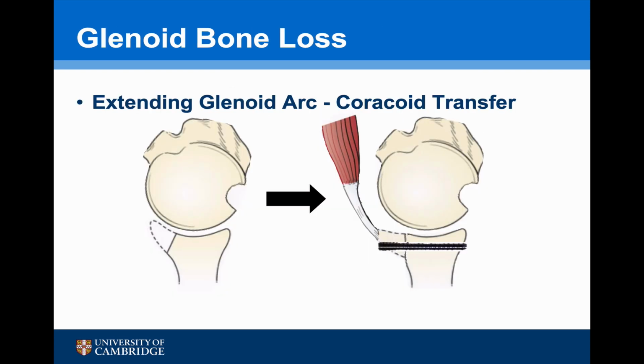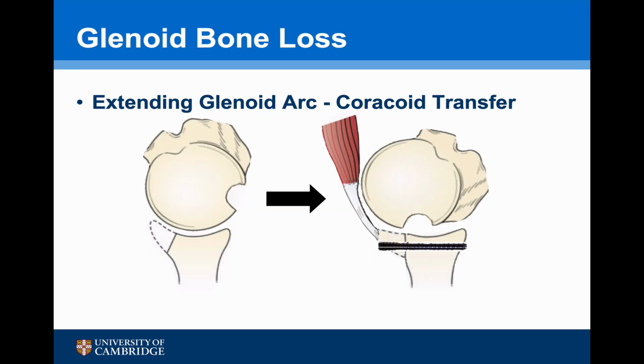As well as extending the glenoid arc, a coracoid transfer also repositions the conjoint tendon to work as a dynamic sling.